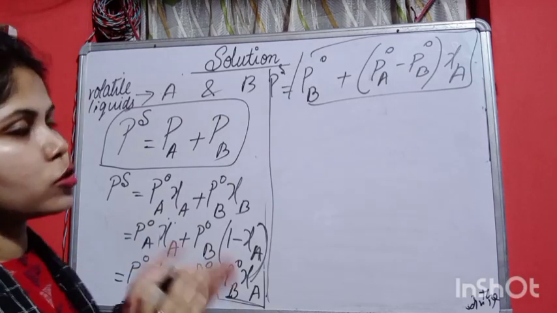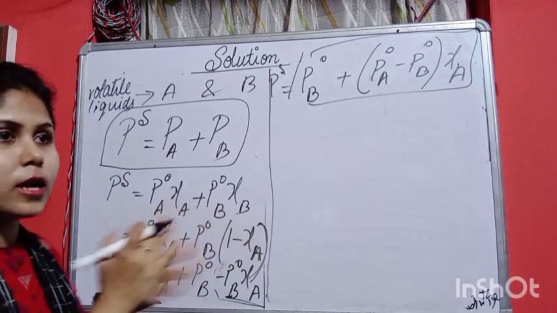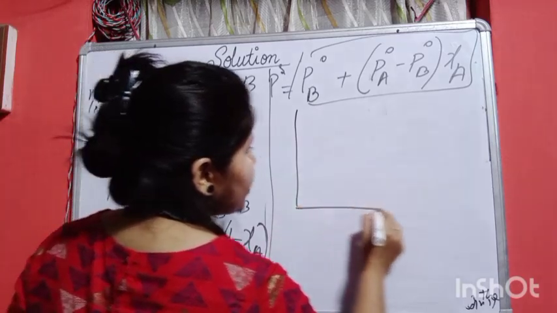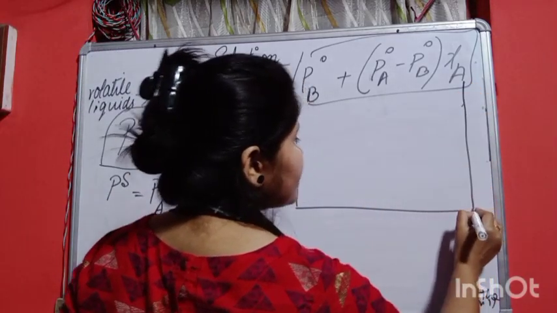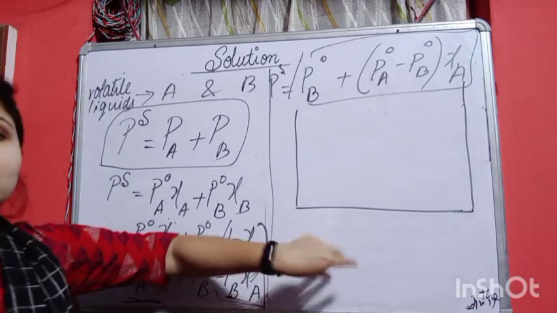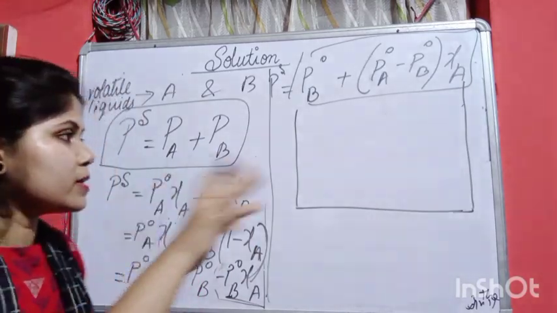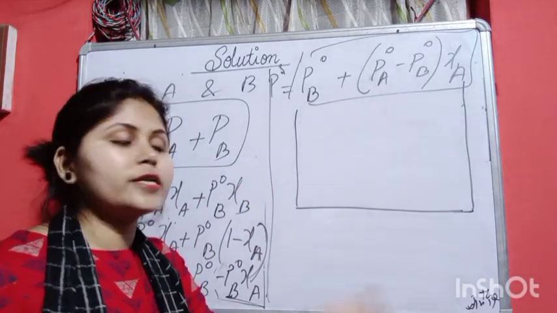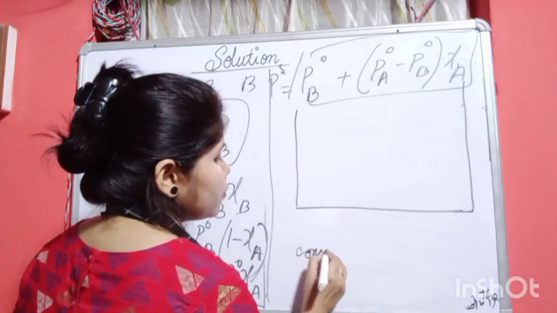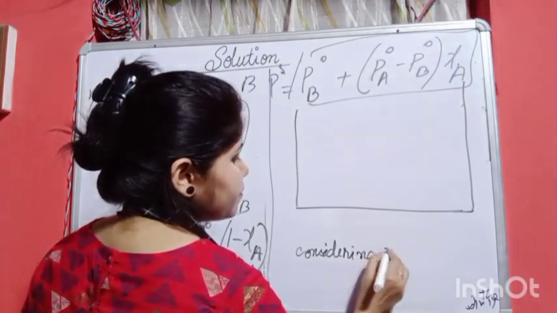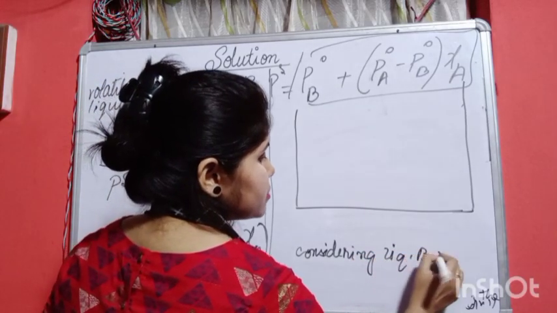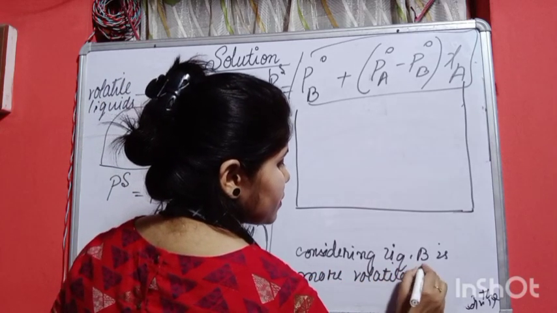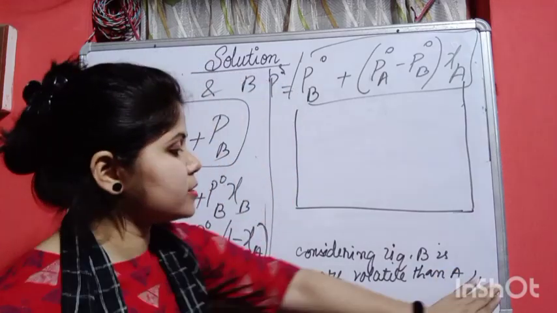Now if we want to draw a graph, now let us draw one graph, the graph of this Raoult's law. Okay, we can draw a graph. Let us draw a graph. We are considering that liquid B is more volatile than liquid A. Both are volatile, but B is more volatile than A, considering B is more volatile than A. Liquid B is more volatile than A. Okay, we are considering this condition.